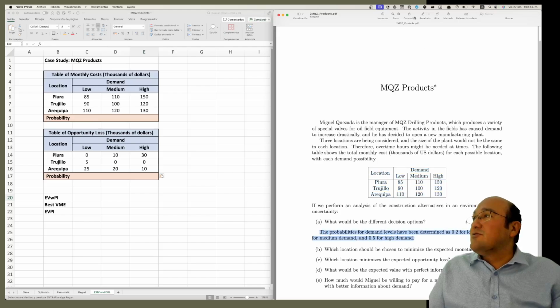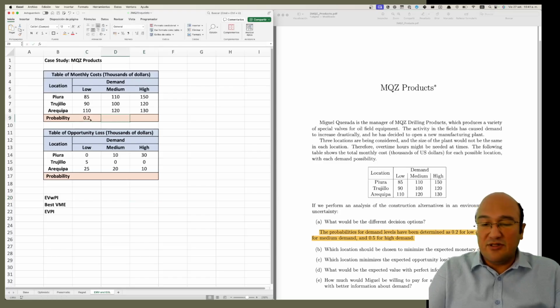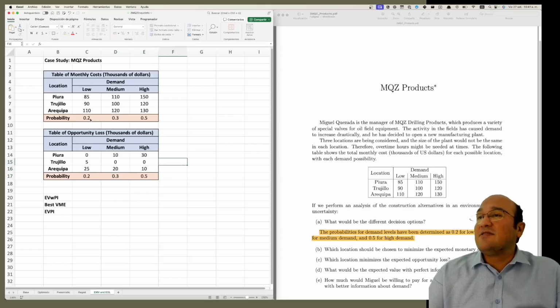I'm going to highlight the line where it shows. We have, for the probabilities, low demand 0.2, 0.3 for medium, and 0.5 for high demand. Should add to 1, right? Same here, 0.2, 0.3, 0.5.